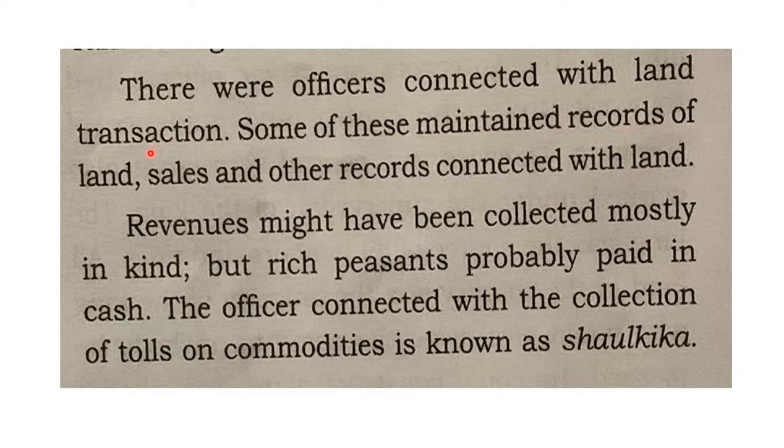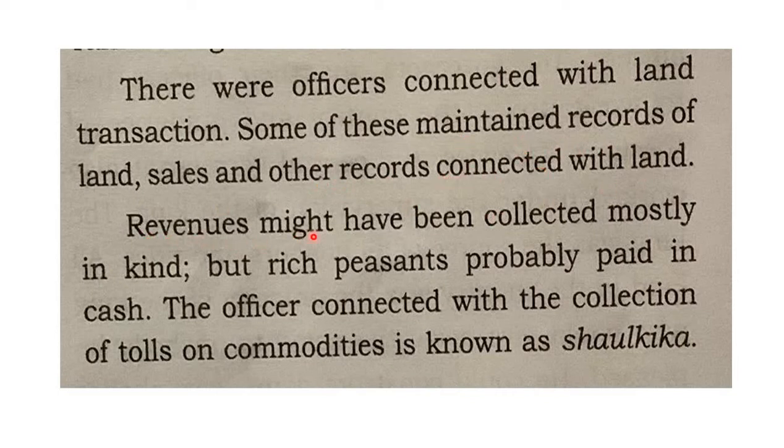So, of course, the king is the owner of the land. Without his permission, nothing can happen. But if the land has to be donated to someone, or the land is sold by the king himself, then all such records were maintained by certain officers.